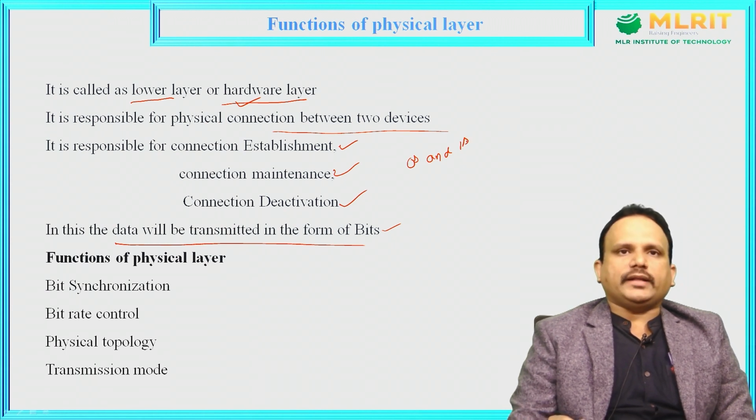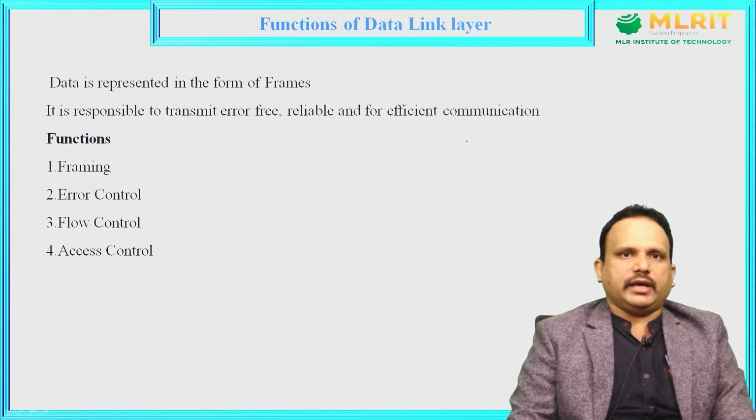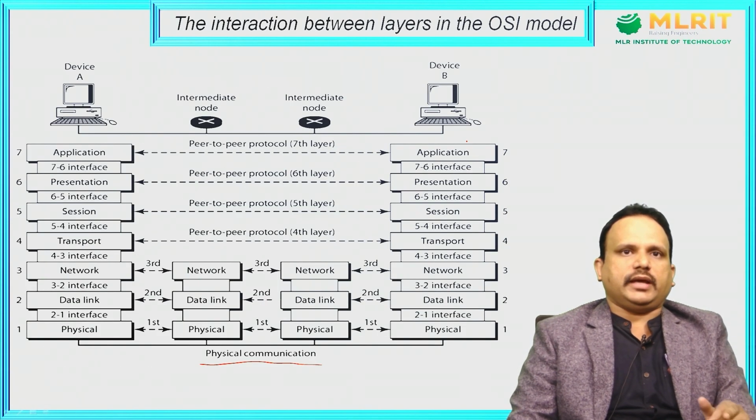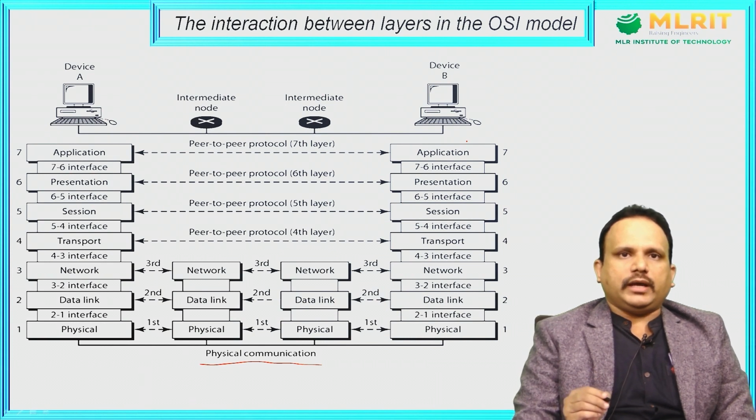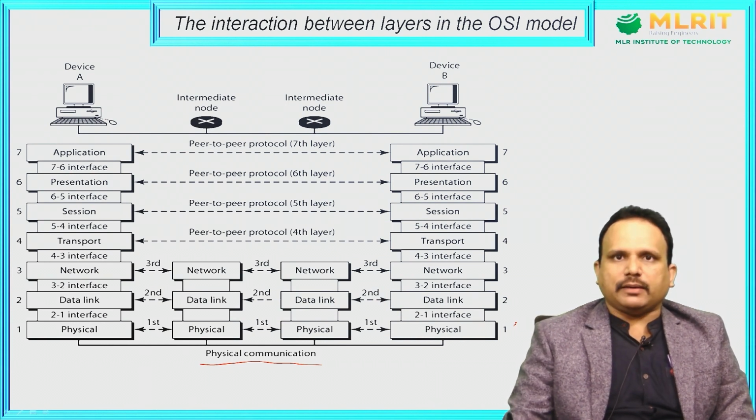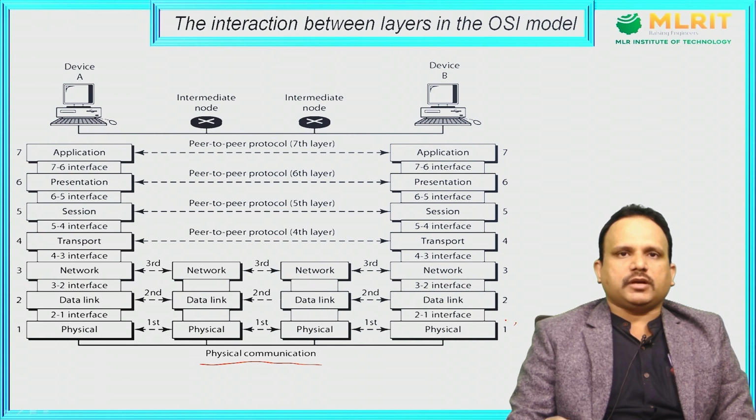Why is the data transmitted in the form of bits in the physical layer? Because the system-understandable language is zeros and ones. As it is the lowest layer, the first layer, the data must be transmitted in the form of bits, zeros and ones.